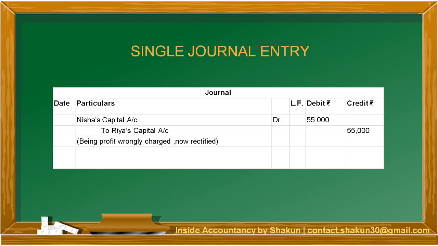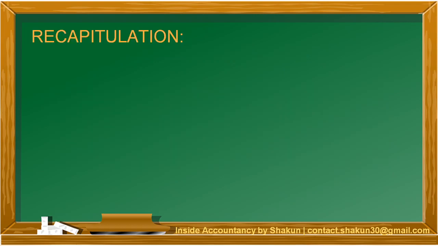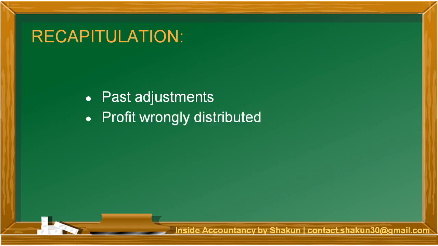So in this question, we have learnt about the profit which was wrongly distributed in a wrong ratio which had to be rectified. So the wrong profit was debited to partners and the correct profit was credited to partners, and the rest of the steps to be followed were the same as you did in the previous cases. So in this video, we have talked about the past adjustments, the profit wrongly distributed, and an example based on it.